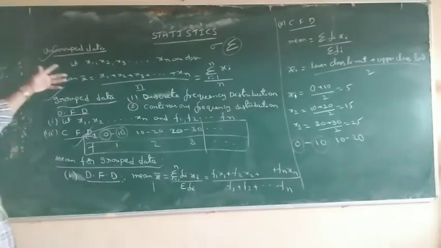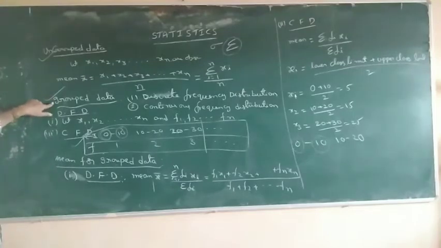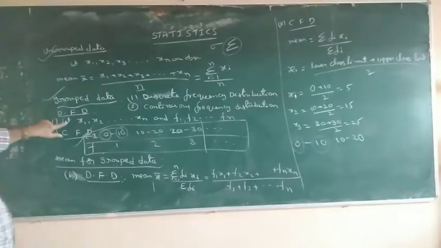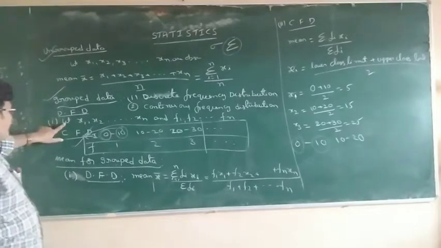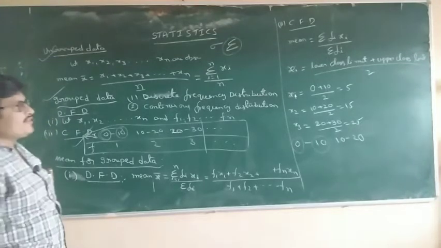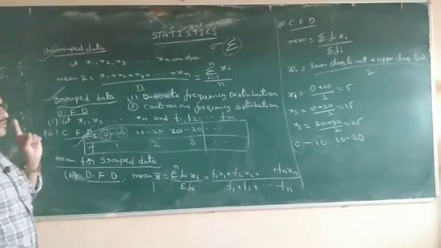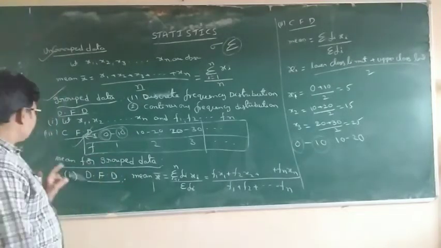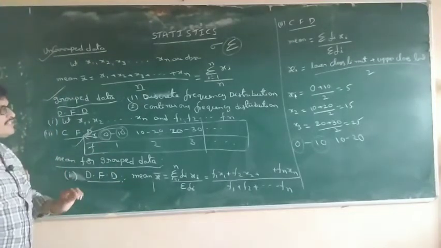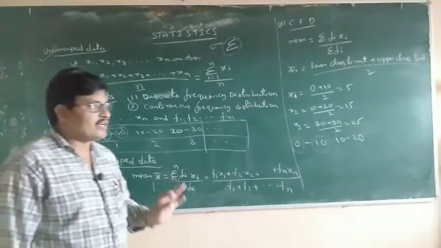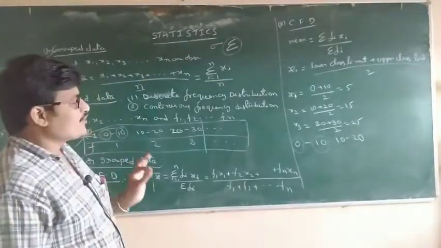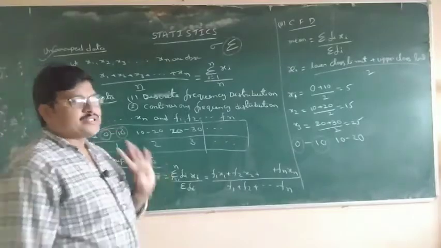Okay, this is the mean. Ungrouped data is already studied. So for grouped data, there are 2 types of problems: discrete frequency distribution and continuous frequency distribution. In the discrete frequency distribution there is only a single method, and for the continuous frequency distribution, mean has 3 types.